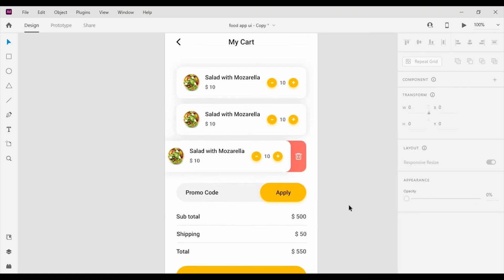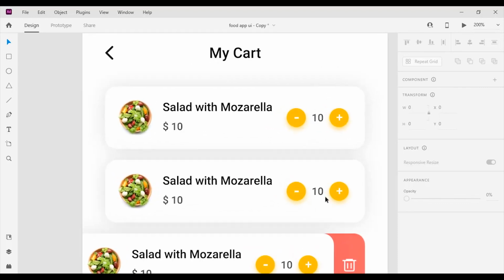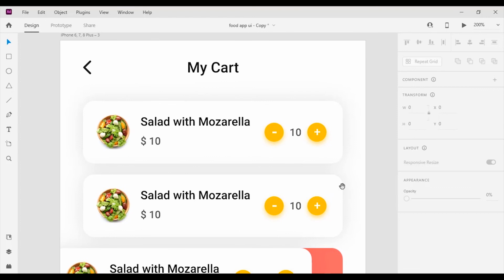There you have it guys. We have created the cart page.